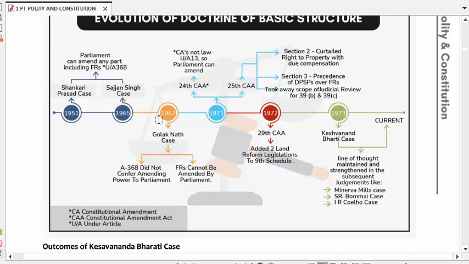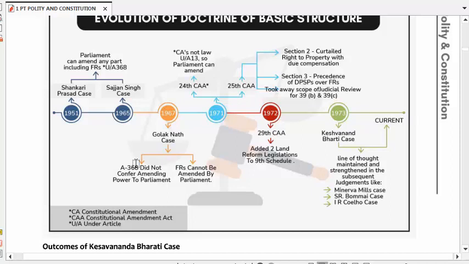The Supreme Court said in this case that an amendment done by Parliament under Article 368 will be null and void if it violates the fundamental rights given by the Constitution. This is given in Article 13.